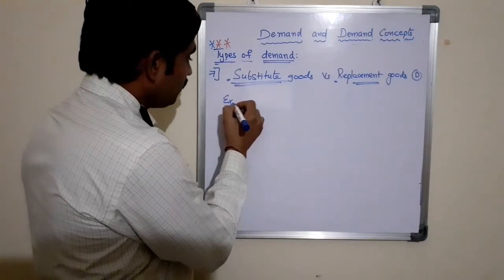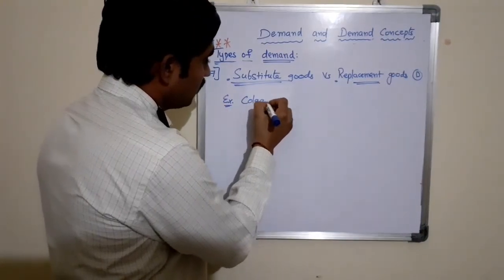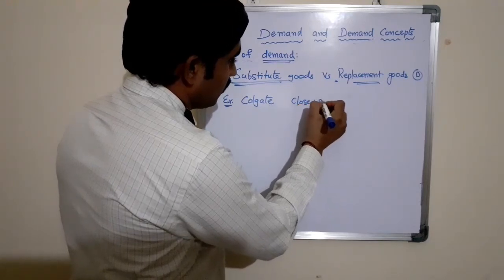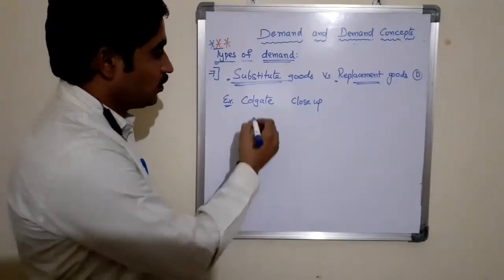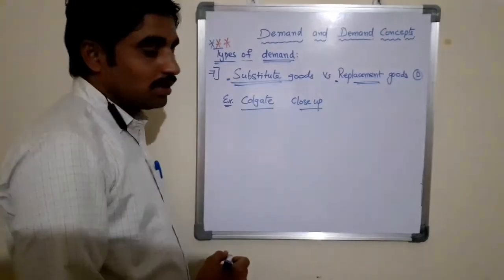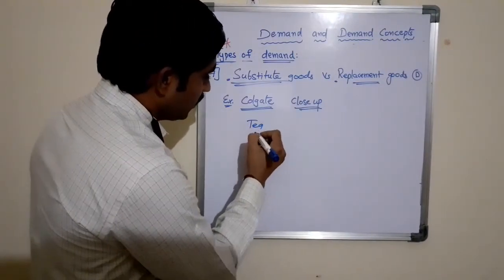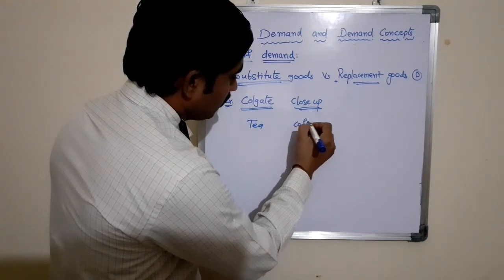Example: Colgate, Close-Up. These two are substitute goods. Instead of using Colgate, you may also use Close-Up. Coffee, tea, the best example.